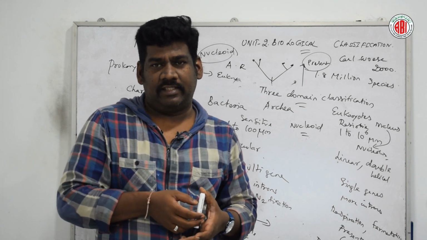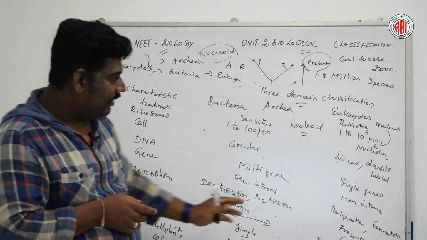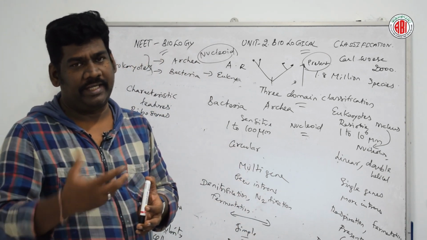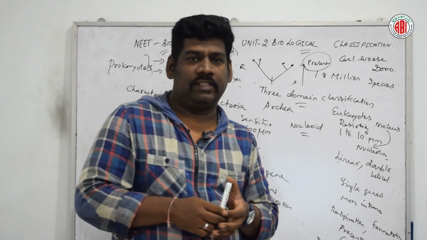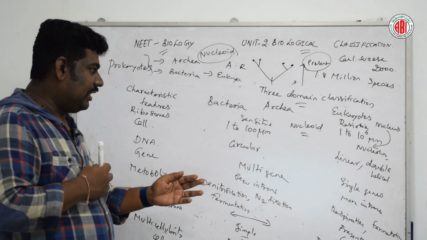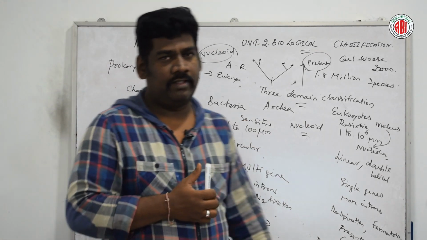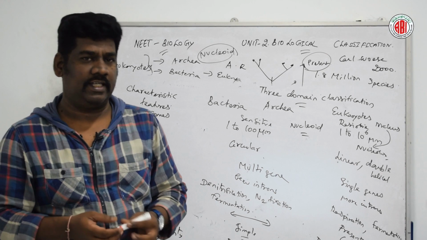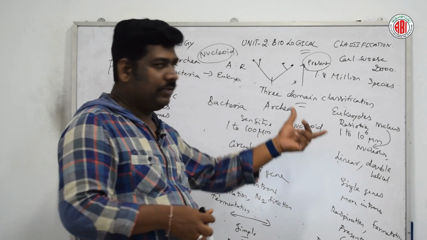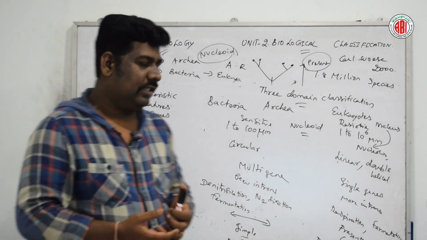Then transcription factors. Transcription factors in these two categories are of the bacterial form, whereas in eukaryotes they are of the eukaryotic type. Okay. So these are the major characteristic features which are similar and dissimilar among bacteria, archaea and eukaryotes. Now let us discuss how far archaea is different from both bacteria and eukaryotes. Let us see that one by one.